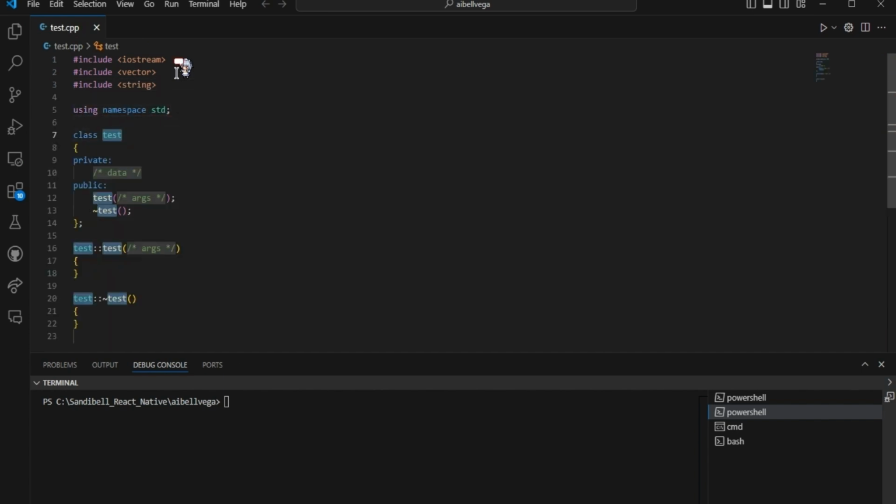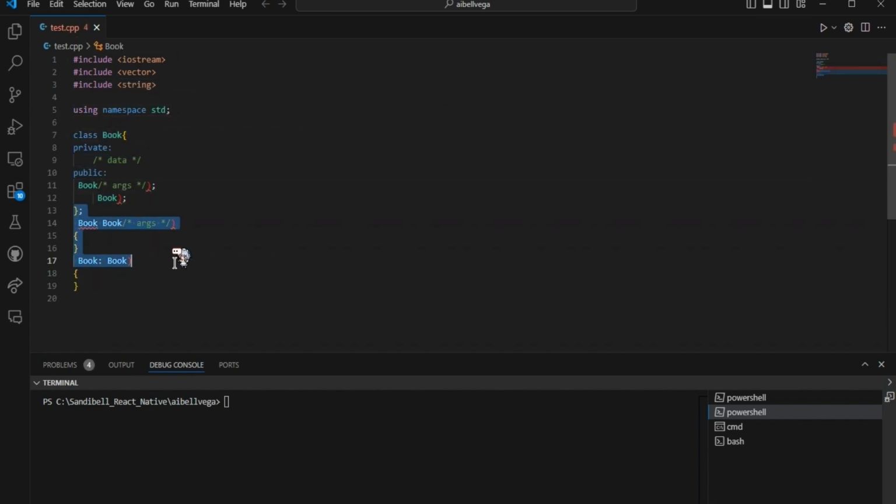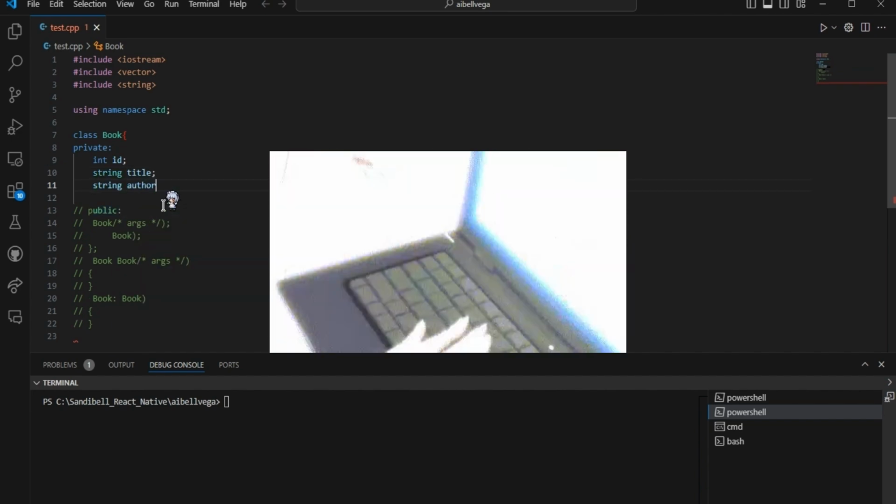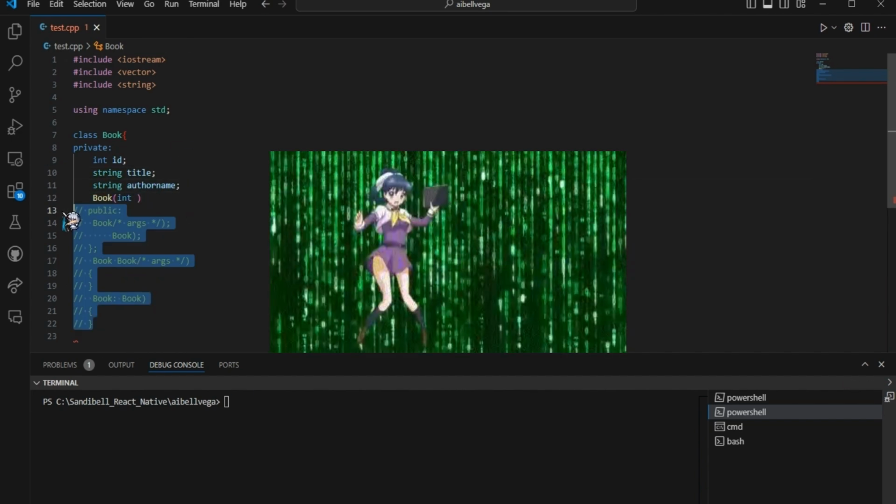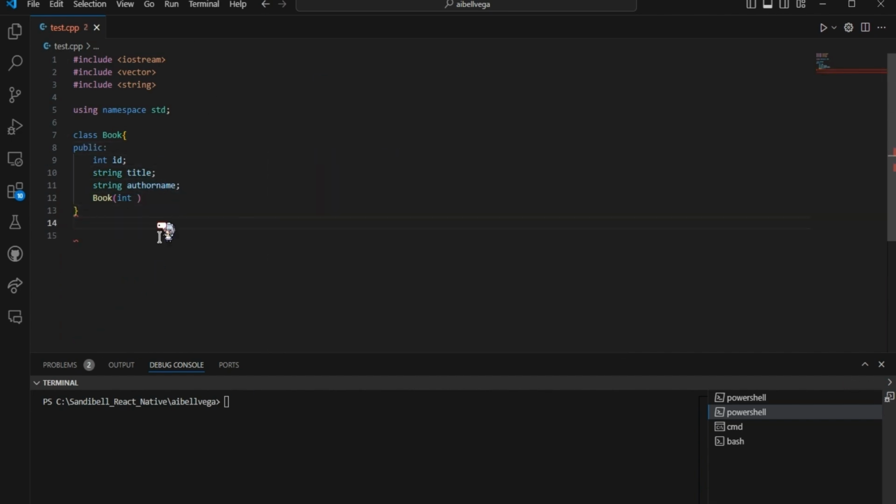Before we get started, if you're setting up a C++ environment, you'll need to install MinGW, and I'm using Visual Studio Code as my IDE. However, if you're using Visual Studio, you're all set, you don't need to download MinGW at all.